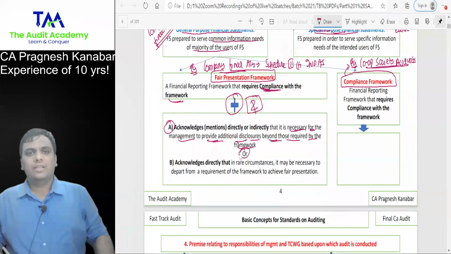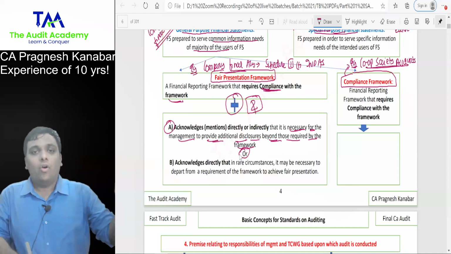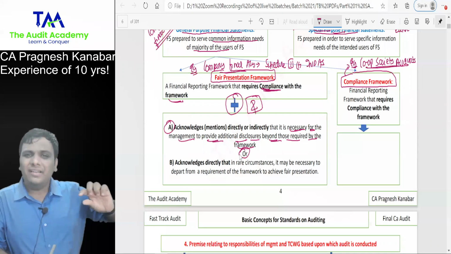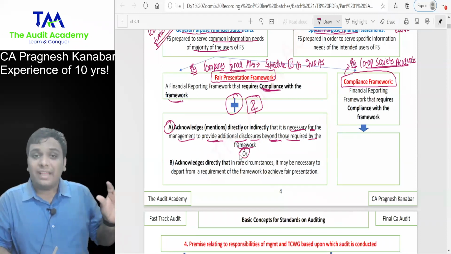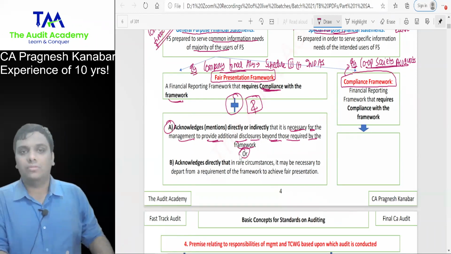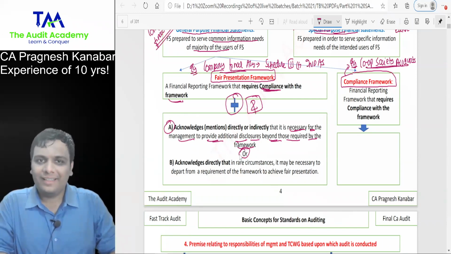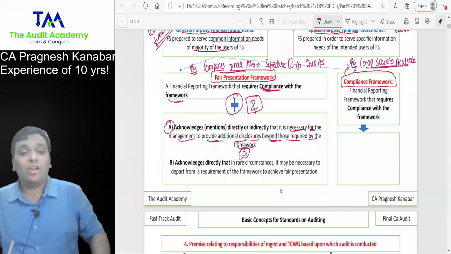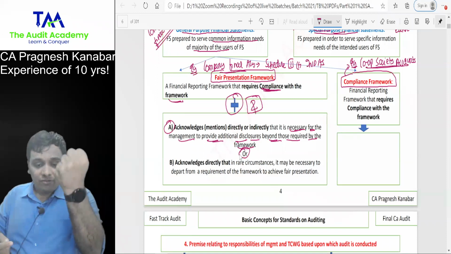Or sometimes, have you seen this in your FR lectures or even in your practical life? That management follows a little different accounting treatment because the AS or Ind AS is not very clear on what to do. But they will write it in the notes to accounts. Correct? That is technically called departure. Departure does not mean violation. It means doing something different, but to achieve fair presentation.